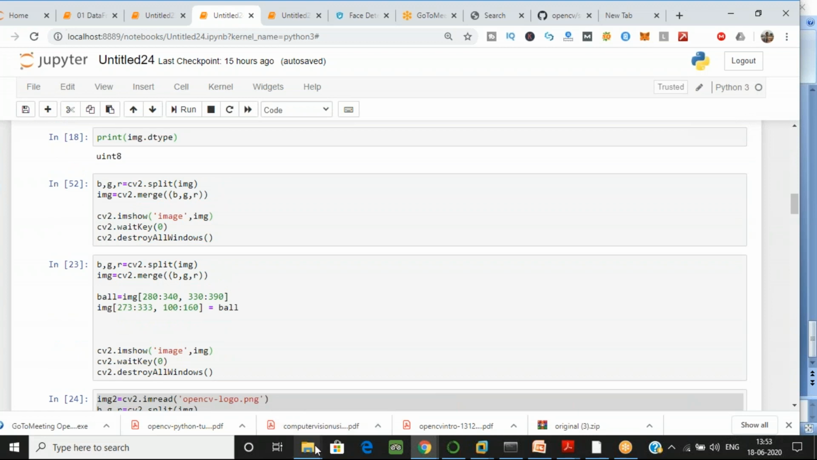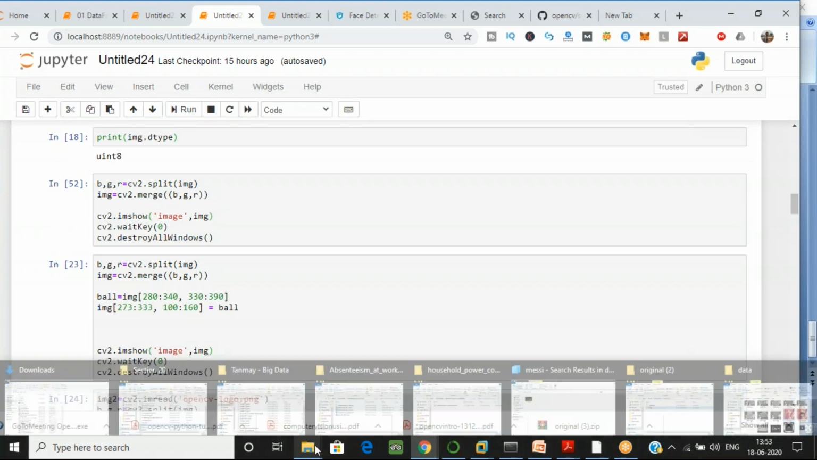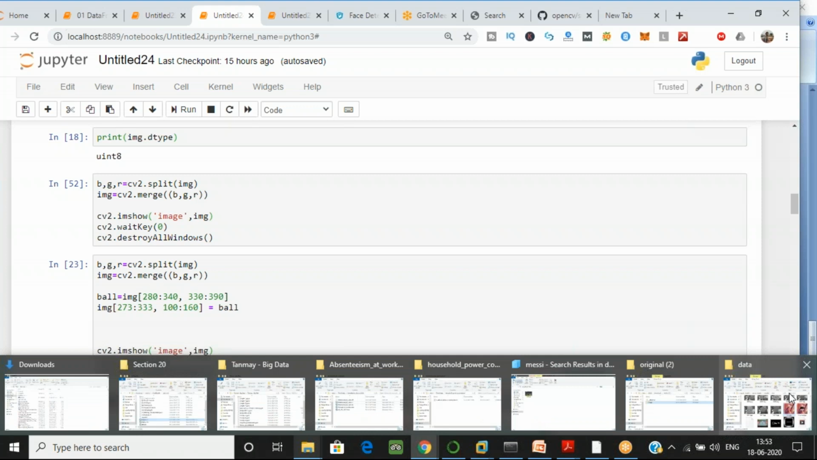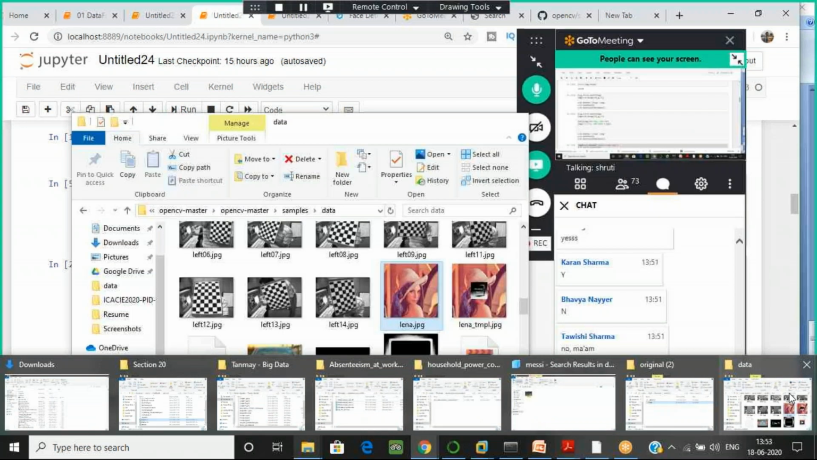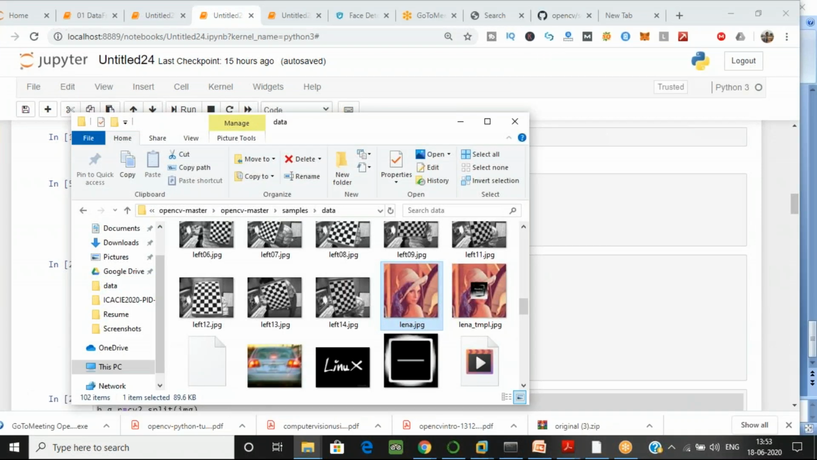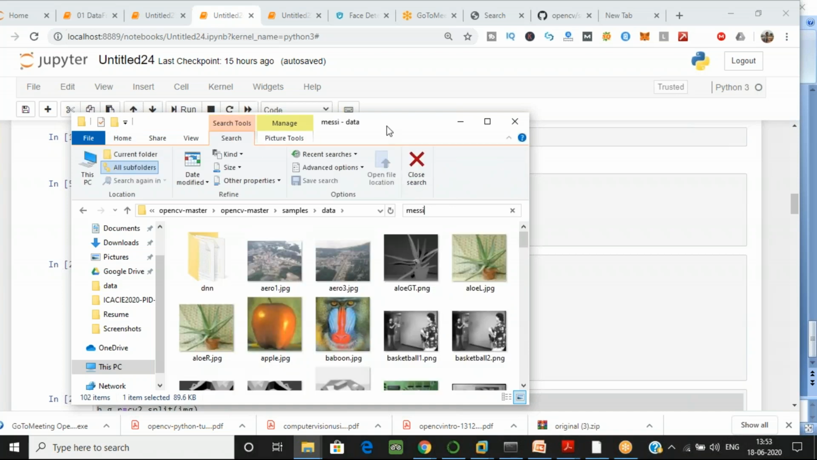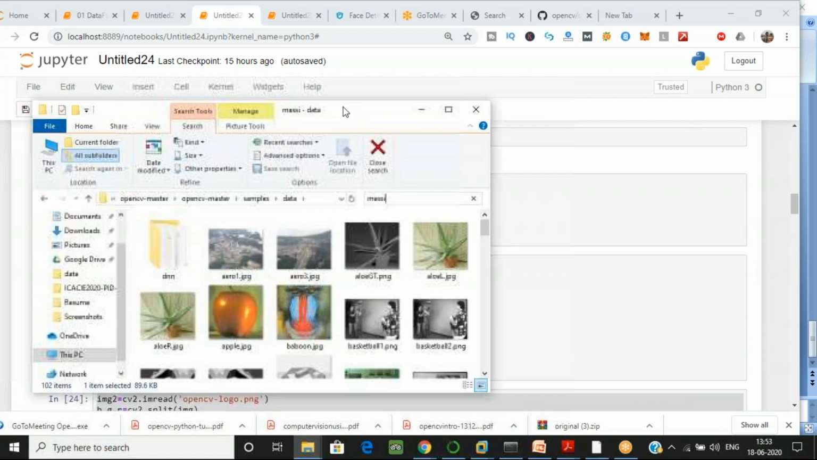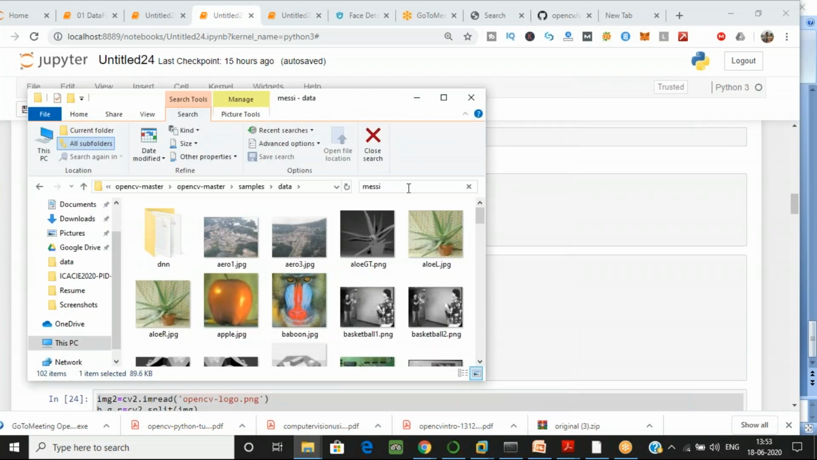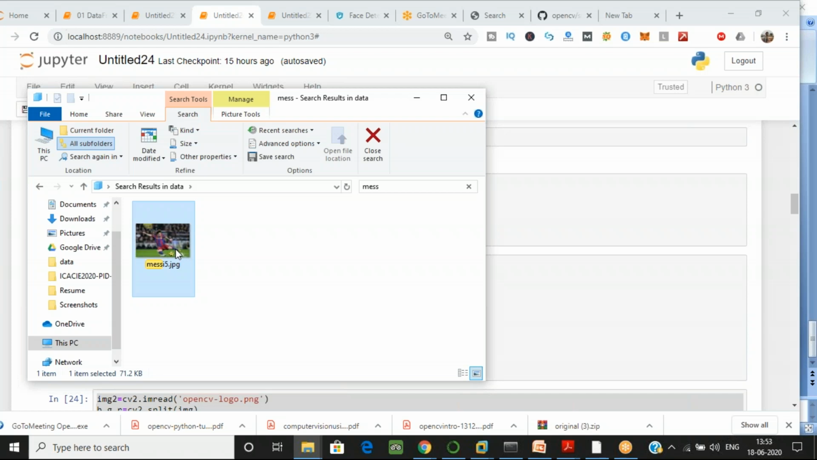First, I'll show you the Messi image. It's in the data folder. Let's find Messi for you. I'll explain what the problem is, and this is your homework task which you have to do. Just let me find that. Yes, let me open the Messi image for you.